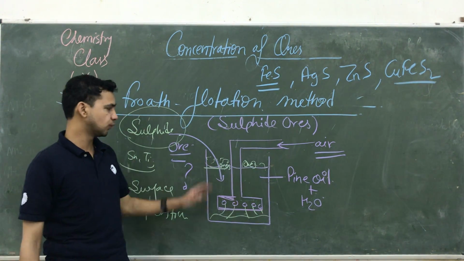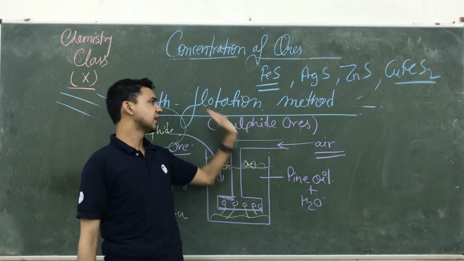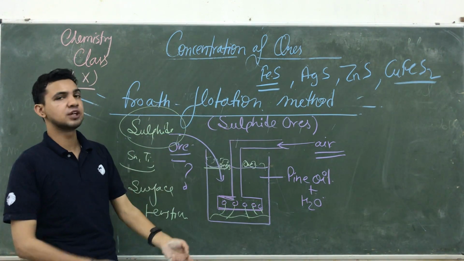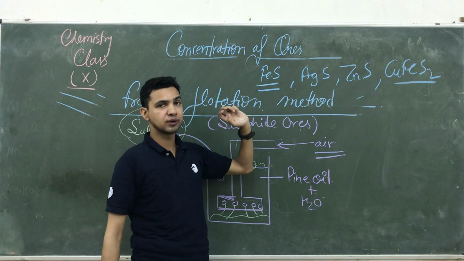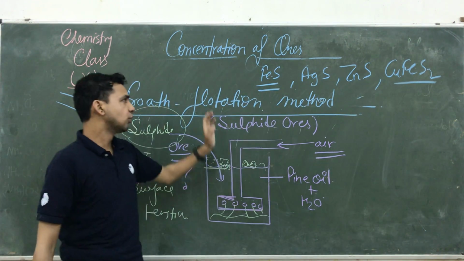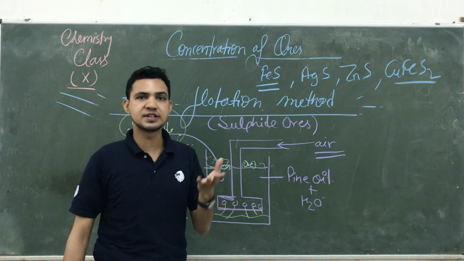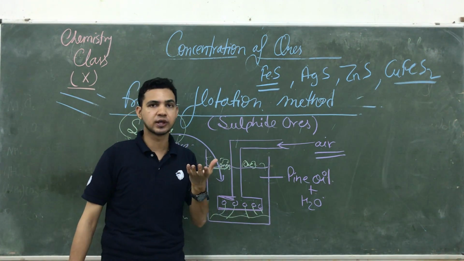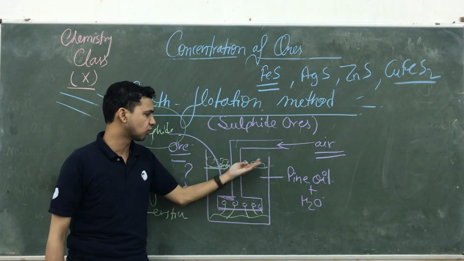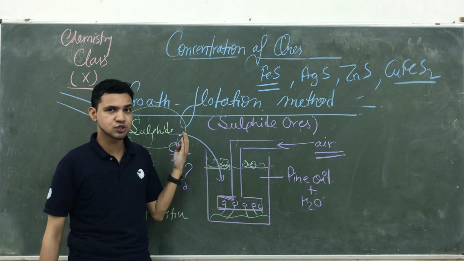Again, I am going to explain you. That is the froth flotation method. That method is only used to remove the impurities from our sulfide ore. Okay, these are sulfide ores. You know the sulfide ores are not heavier; they are lighter in nature. ये बहुत हल्का होता है. So they are capable of floating on the surface of this liquid or solvent.